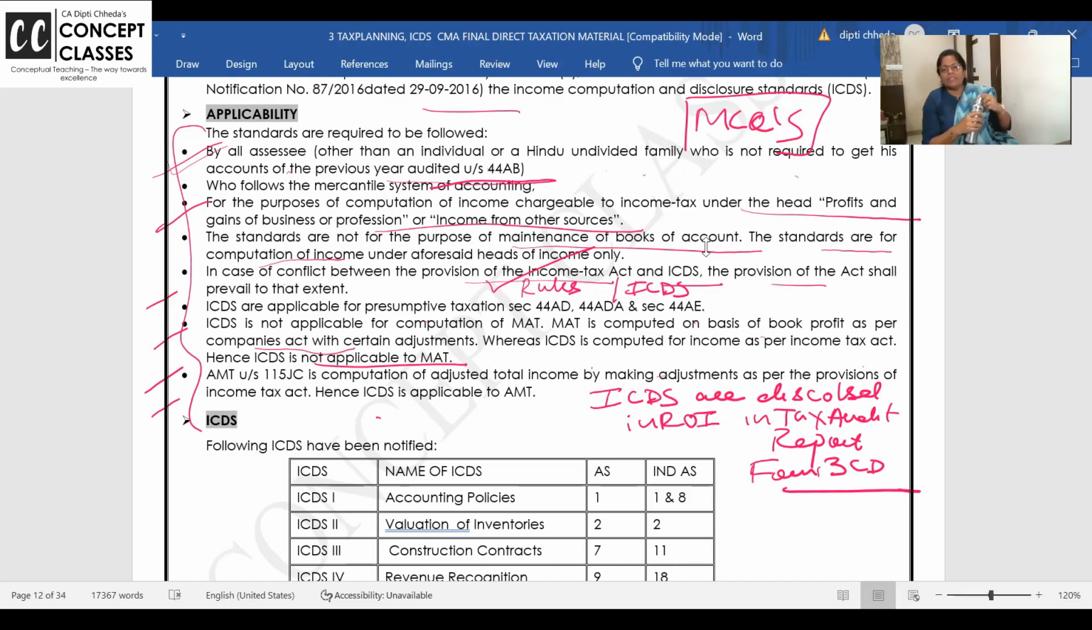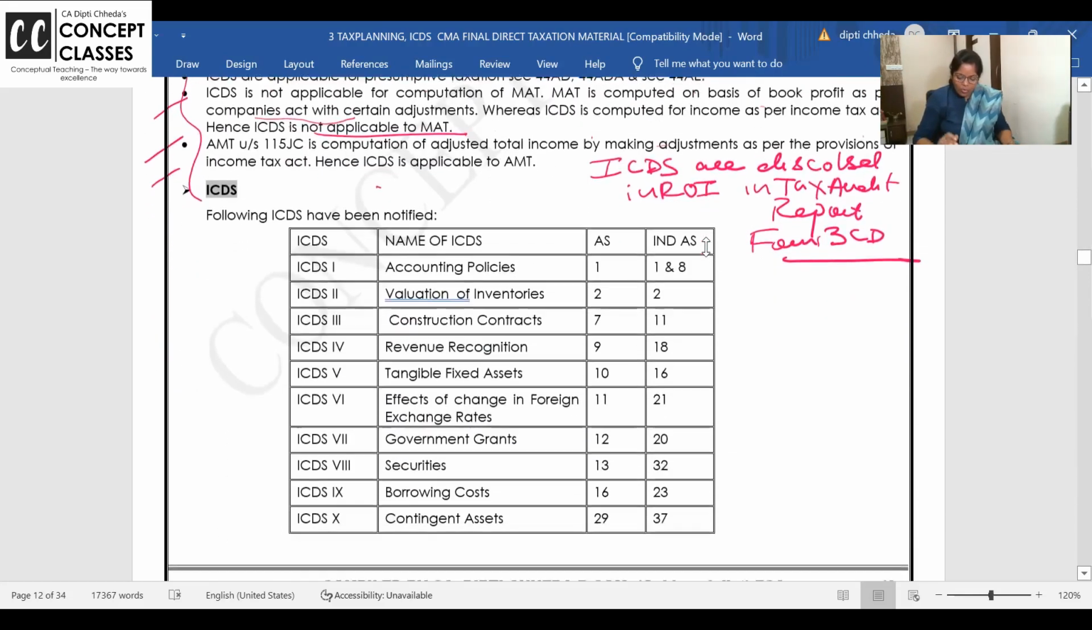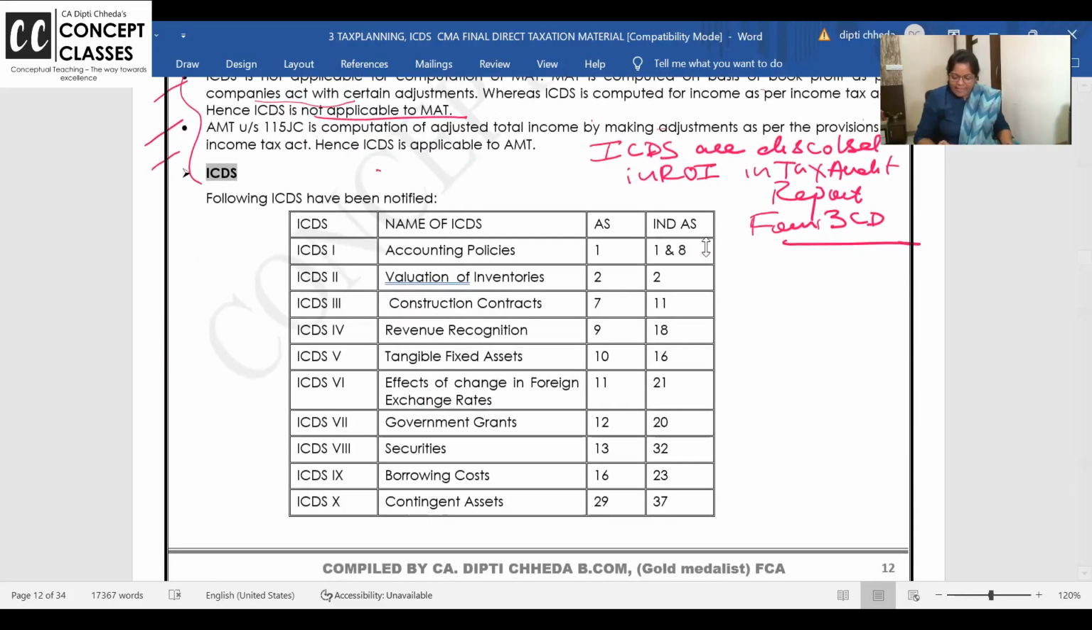How they will frame the MCQ: ICDS is applicable for business head, for mercantile, for cash, for hybrid. Out of that, you have to take one. Very scoring, I'm telling you. Now, names of the 10 ICDS. AS and Ind AS I have just given for reference.